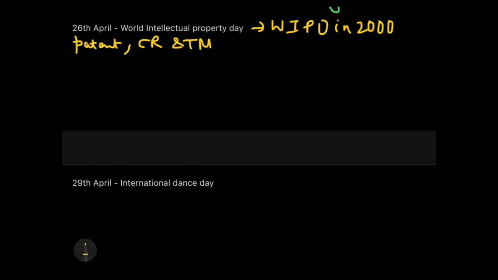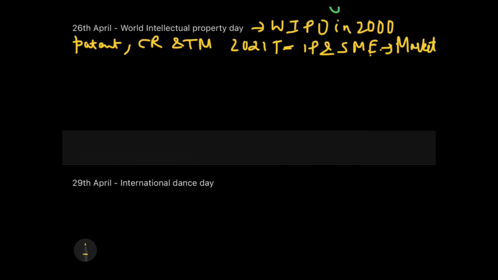Okay, and the next thing which you need to know about this important date is the theme of previous year and this year. Previous year का theme 2021 का क्या था? The theme was IP and SMEs, taking your ideas to the market. So this was IP and SMEs, if you want to just remember, and the other keyword you can remember is markets.